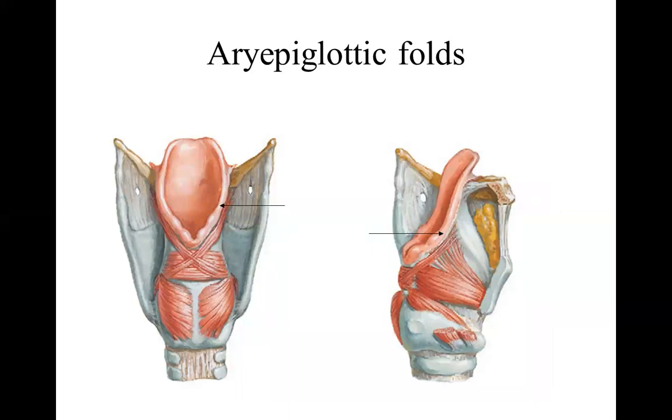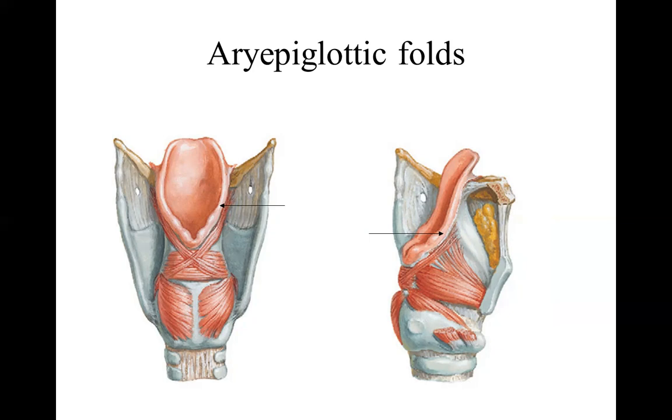Extending from the arytenoid cartilage to the epiglottis is called aryepiglottic fold. There is a muscle which lies in that fold, which is called aryepiglotticus muscle. If you look at the posterior surface, the aryepiglotticus muscle traced back posteriorly, the fibers cross each other in the form of a letter X. Those muscles, which are crossing each other, are called oblique arytenoids.